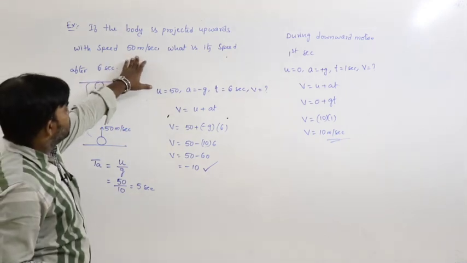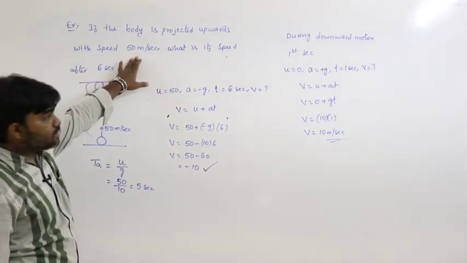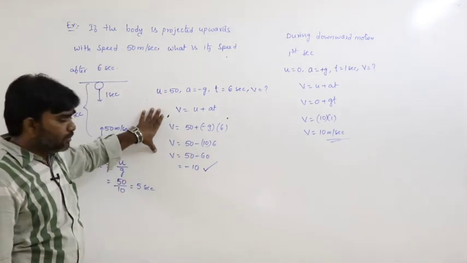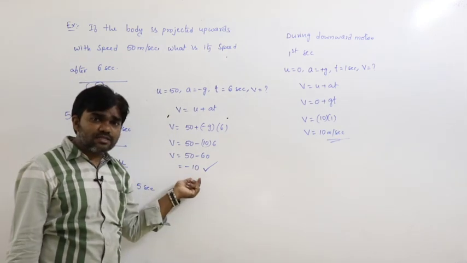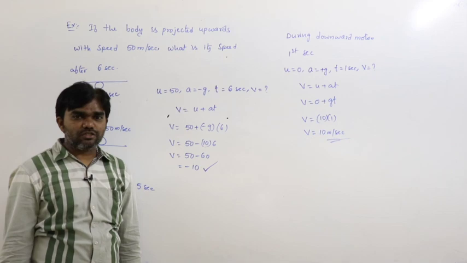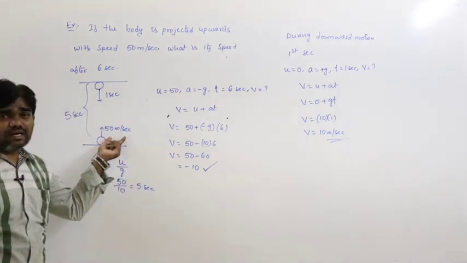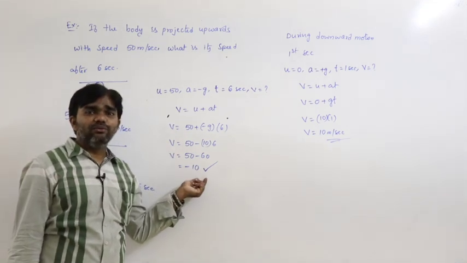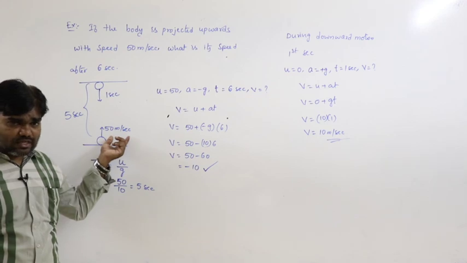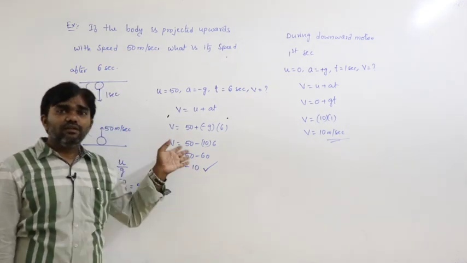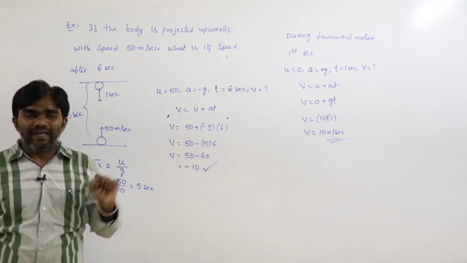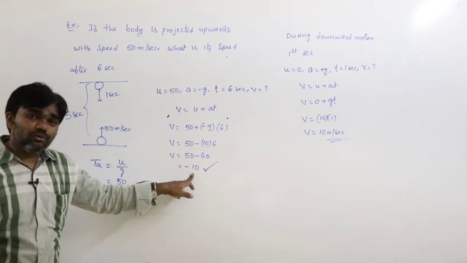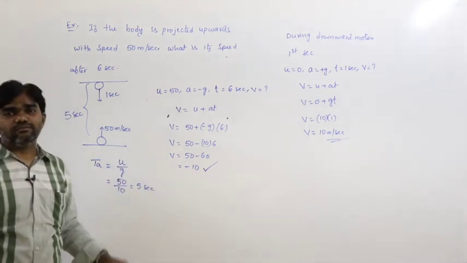Given that the body is projected upwards with velocity 50 meters per second, what is the velocity after 6 seconds? Based on this formula, directly we got minus 10. Minus in the sense the body must be in the downward direction, because initially 50 is considered positive, but finally we got negative. That means the body must be in the opposite direction. Initially the body is moving in the upward direction, but finally negative means downward direction. That is the situation.